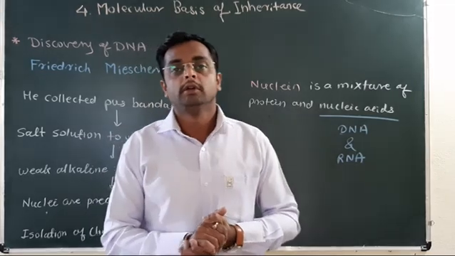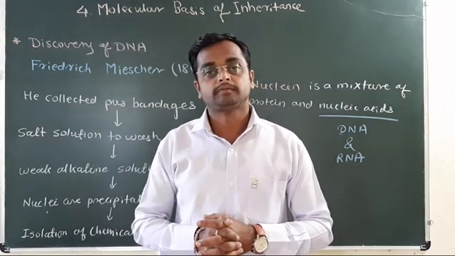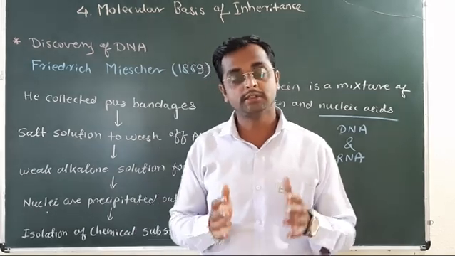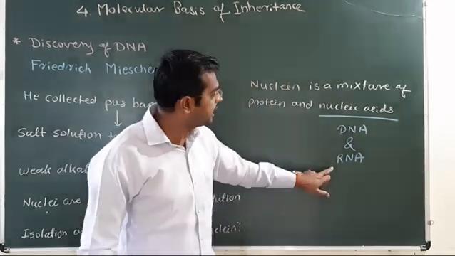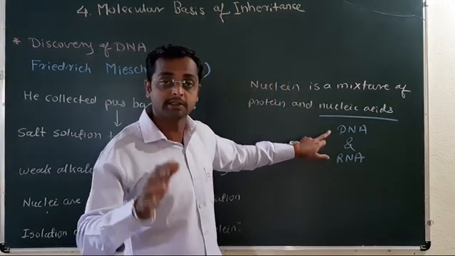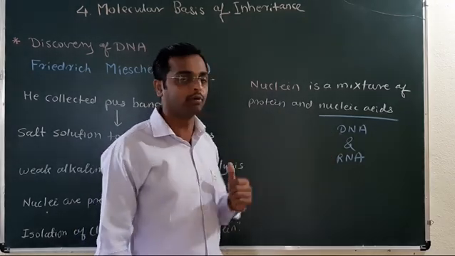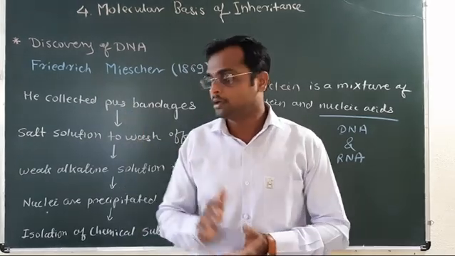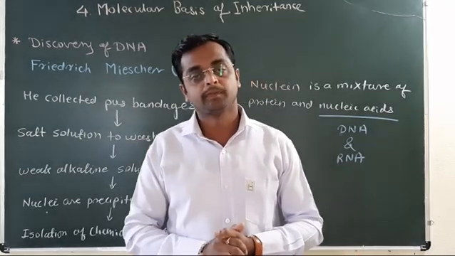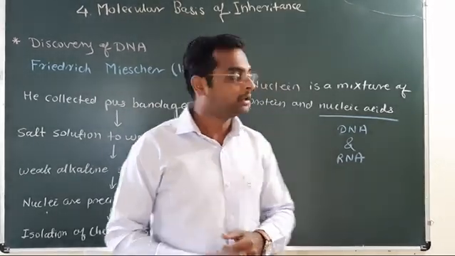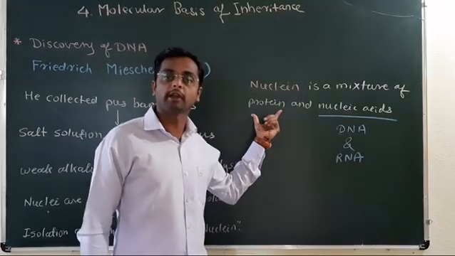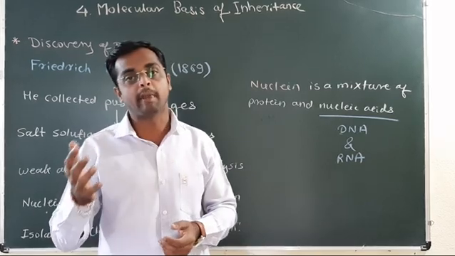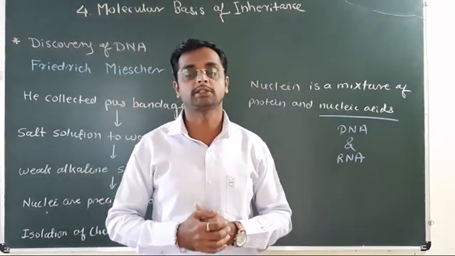Now, the scientists performed various experiments to prove that genetic material is DNA and not the RNA and protein. In the early 1900s, some scientists believed that the protein is responsible for inheritance, because of the nature of protein, it is a macromolecule, it is a folded structure.